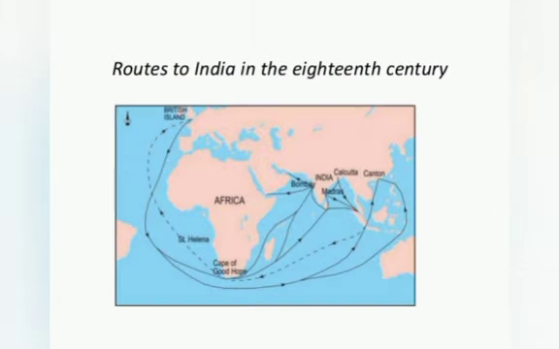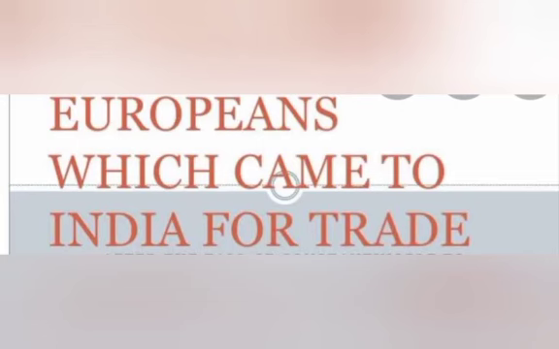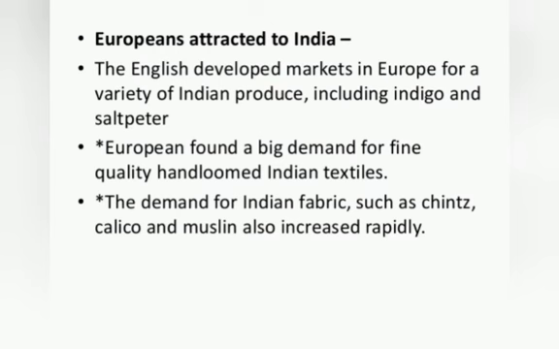In this picture you can see the map of routes to India in the 18th century. Now, what were the things which attracted Europeans to India? Number 1, the English developed markets in Europe for a variety of Indian produce including indigo and saltpeter. Second, Europeans found a big demand for fine quality handloomed Indian textiles.